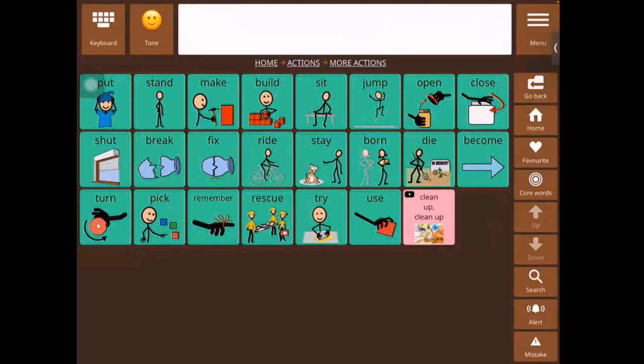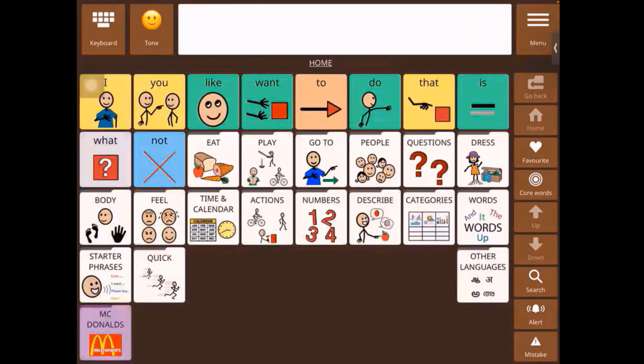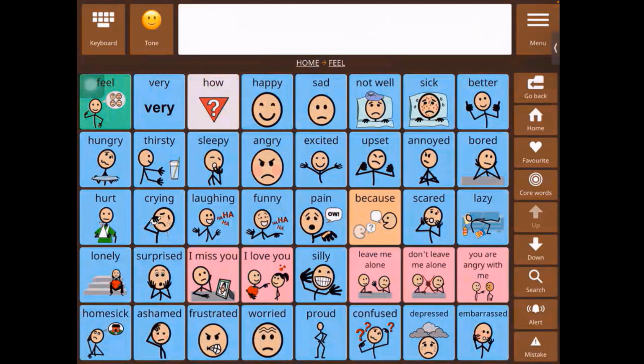Even with each folder that we have on the Avaz, there are a set of features that can be customized inside that. So let's say that we go into Home, feelings. Now for the feelings folder, I want the pictures or the symbols of each of the words to be bigger in size so that I can really see the facial expressions.